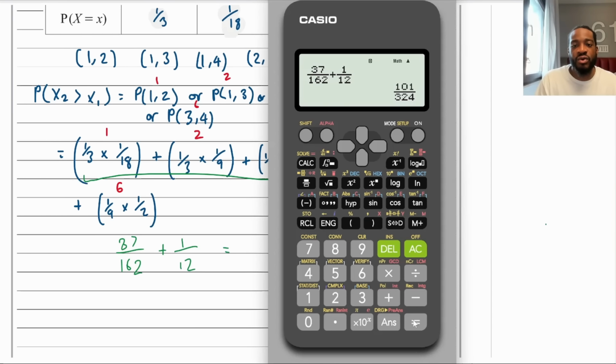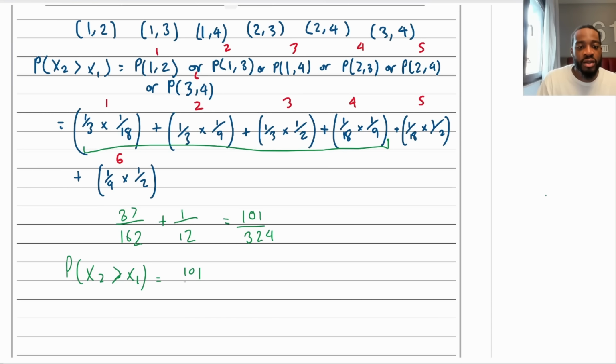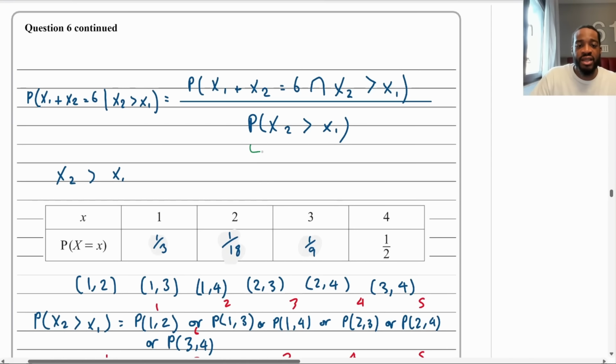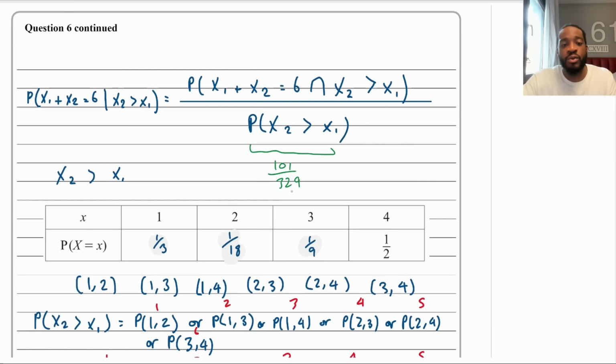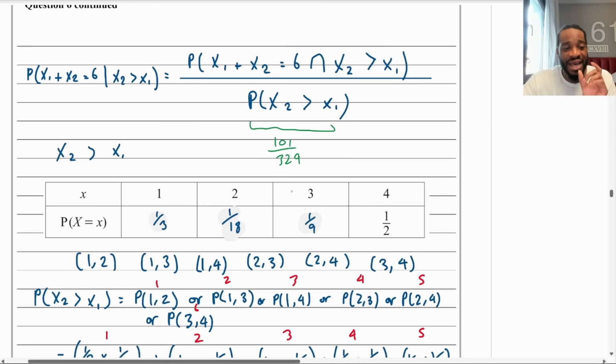So we've calculated the probability of x2 being greater than x1. This is very crucial. The probability of x2 being greater than x1 is equal to 101 over 324. So we've computed the denominator, haven't we? Right here, we know exactly what this is. This is 101 over 324. Now we need to compute the numerator, which states that the probability of x1 plus x2 equaling 6, but it's also x2 greater than x1 at the same time, okay? So let's compute x1 and x2 being added equaling 6.